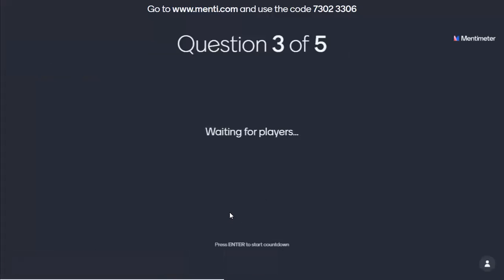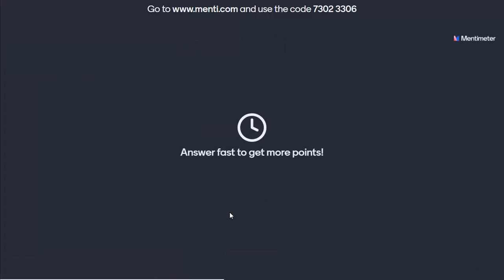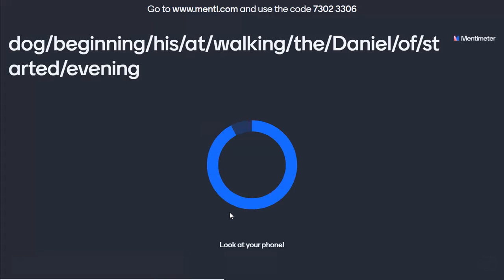The question number 3 goes like this. They have to unscramble. All right, so here there is an introductory phrase. It would be, at the beginning of the evening, comma, Daniel started walking his dog. And that's it, right? There's a comma because there is an introductory phrase.